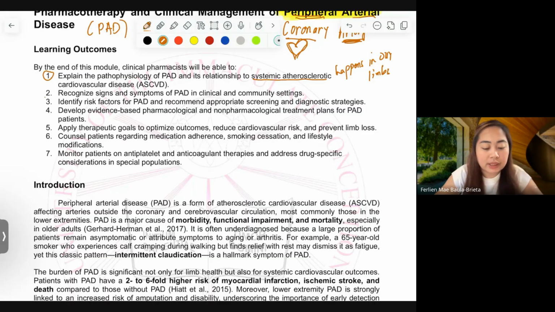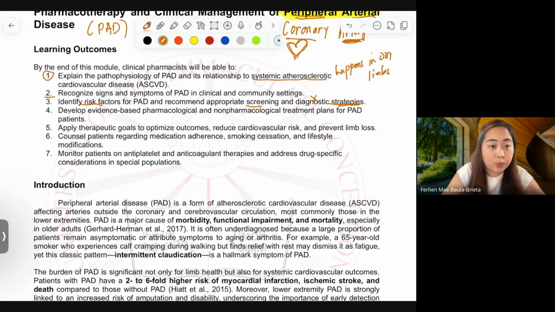Number 2, recognize signs and symptoms of PAD in clinical and community settings. So later I will discuss this. Identify risk factors and recommend appropriate screening and diagnostic strategies. We are not diagnosing as pharmacists, but we help with screening, and we can also guide what are the best diagnostic strategies for a certain patient. Okay, so we still have that as our role.